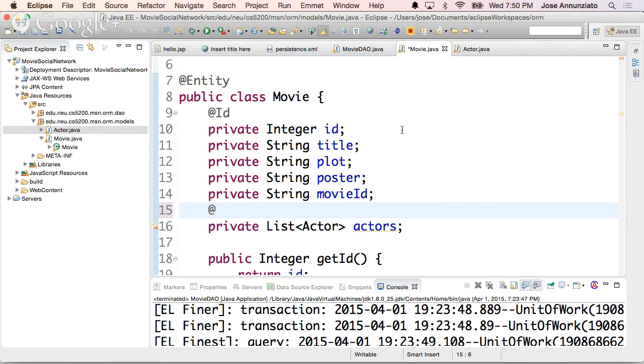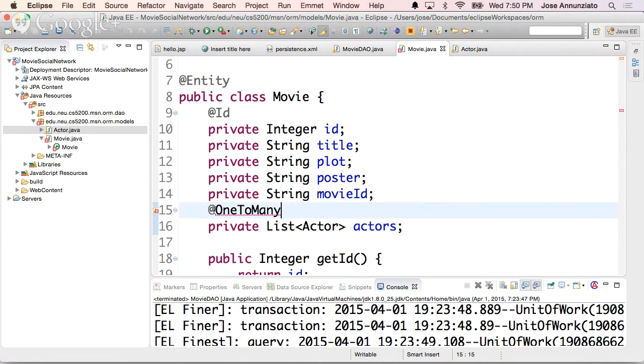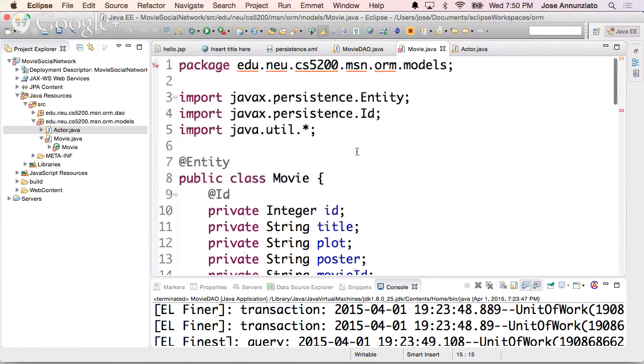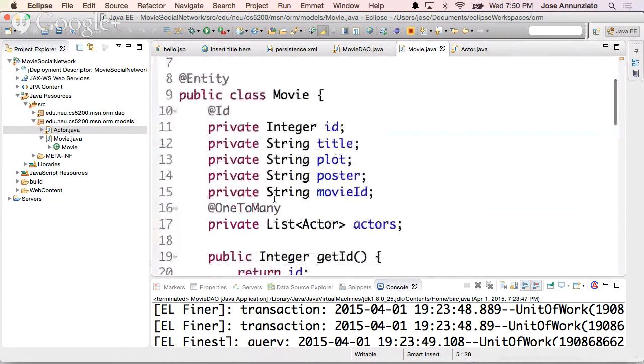So we're going to annotate this as one-to-many. What we're saying here is that the way this actor list is going to be populated is because there's a foreign key from the actors back to the movie, and that we are on the one side of a one-to-many relationship. I need to import this. I'm going to say import everything. Import javax.persistence everything. All right, now it is.